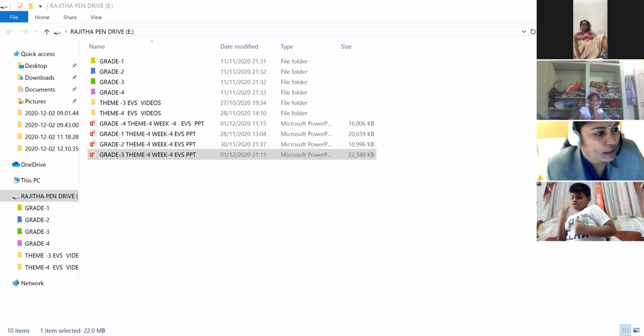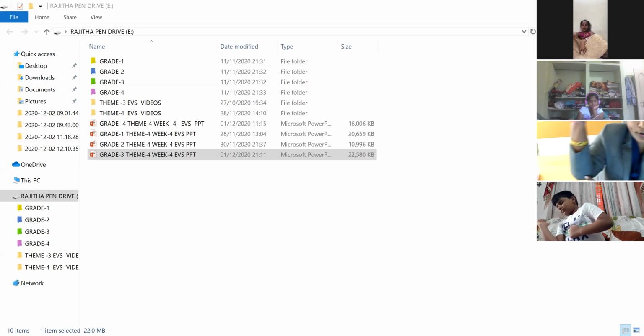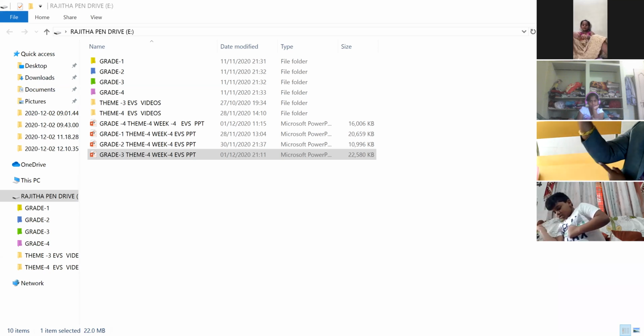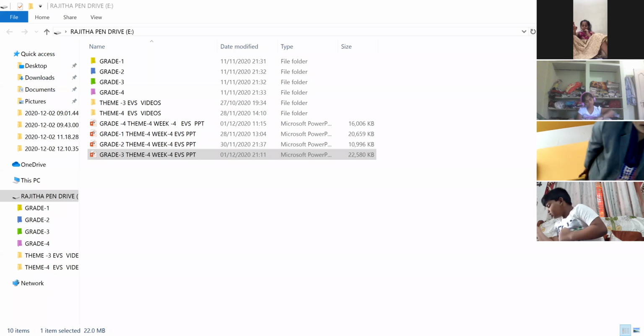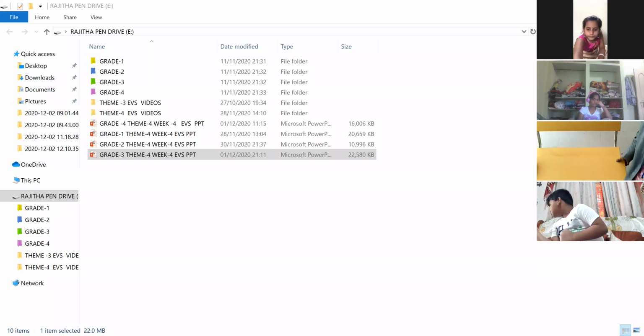And foot span, they used to take the foot span and measure. Hand span, cubit. Cubit means this one: from here to here is called a cubit. So they used hand span, cubit, foot span, stride. Stride means how you keep a long step. For example, you are standing at one position and you keep a long step. That is called a stride. I will show you here.